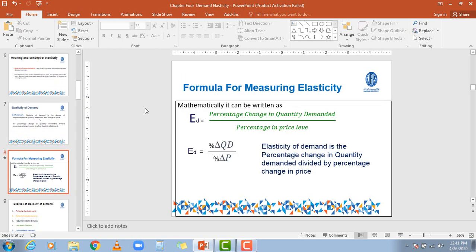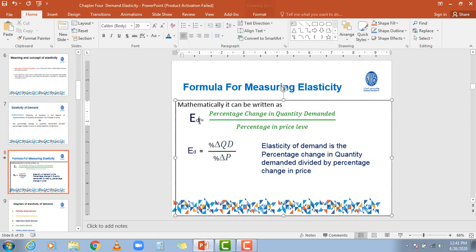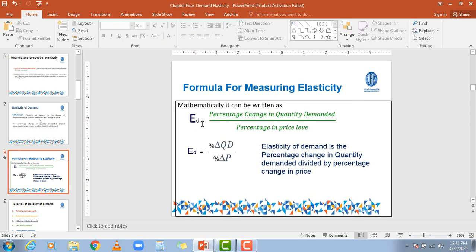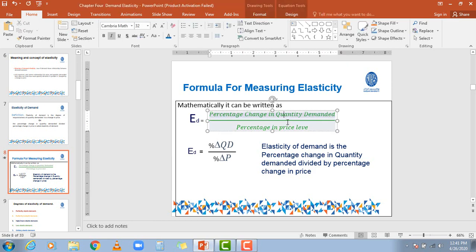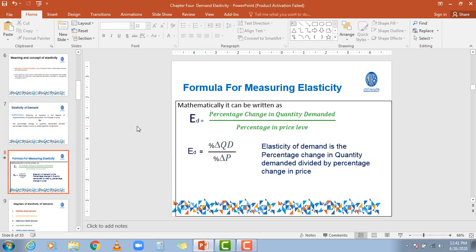Okay, my dear friends, what is the mathematical way or formula that can be used for measuring the elasticity of demand? As you can see here, ED, which stands for elasticity of demand, equals percentage change in the quantity demanded divided by percentage change in the level of price.